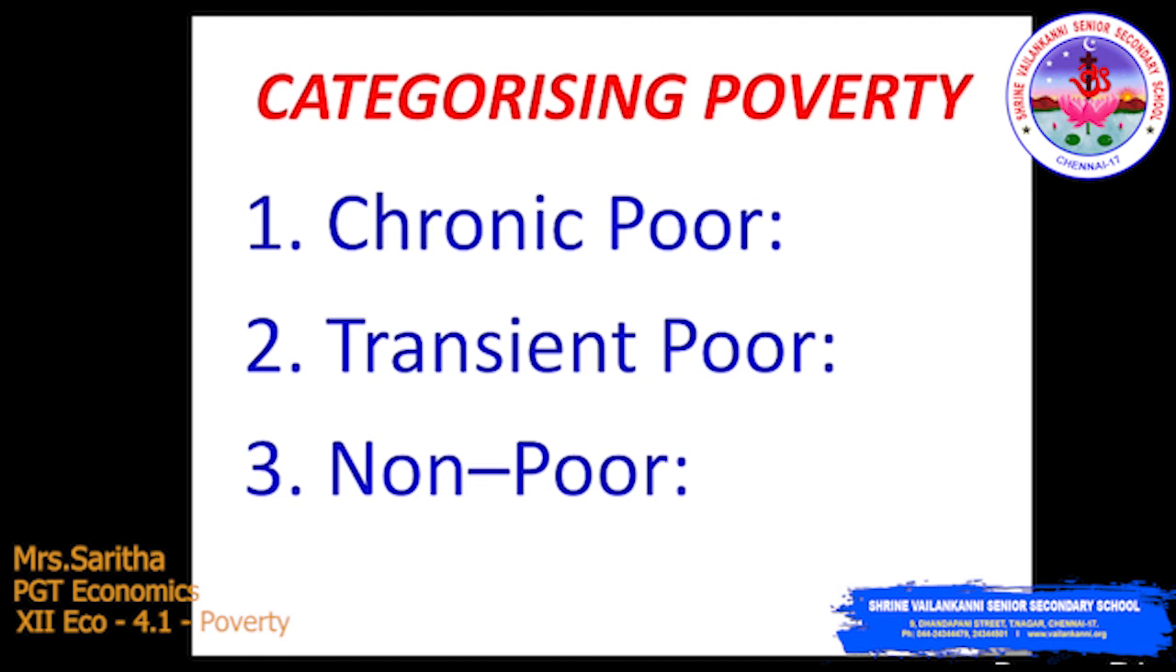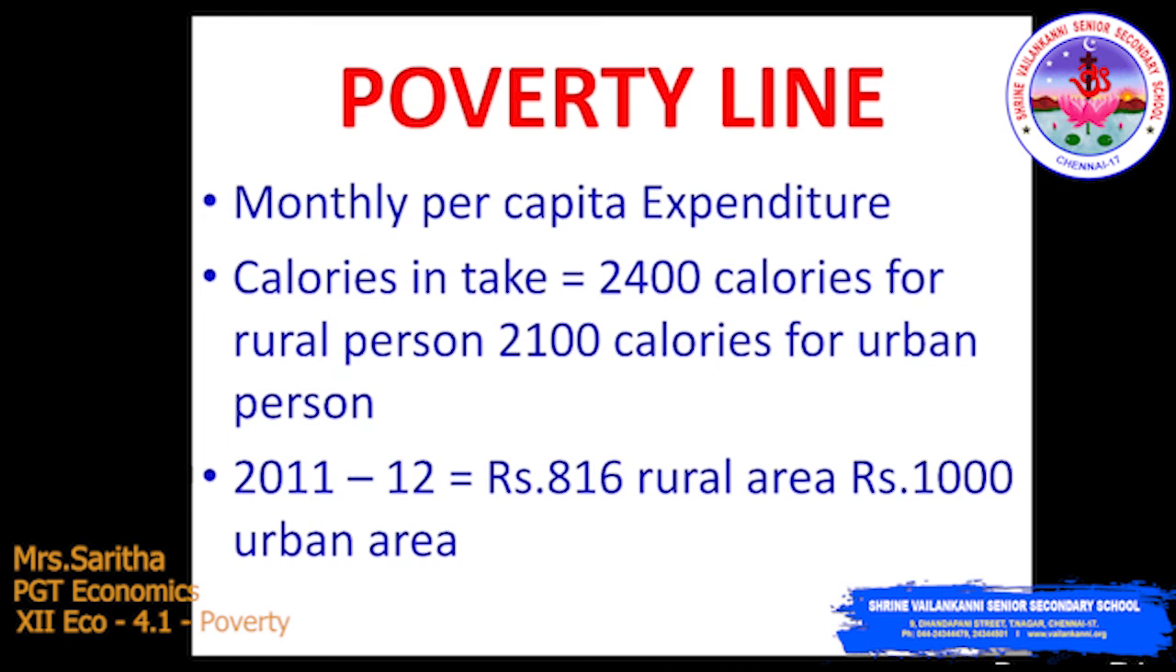Now let's move on to the poverty line. I have told you already, the monthly per capita expenditure: calorie intake of 2400 calories per person in the rural area and 2100 calories in the urban area. Apart from that, the consumption expenditure in 2011-12 is 816 in the rural and 1000 in the urban area.